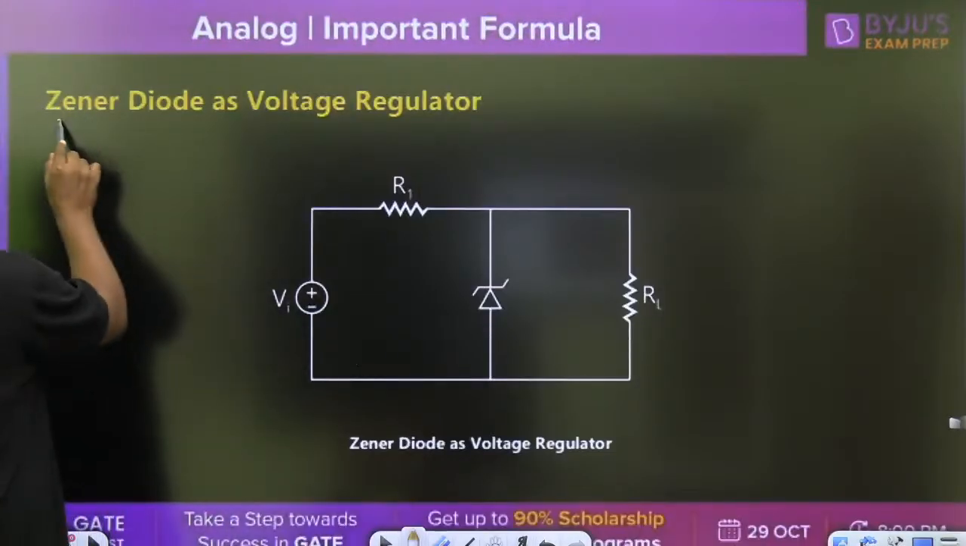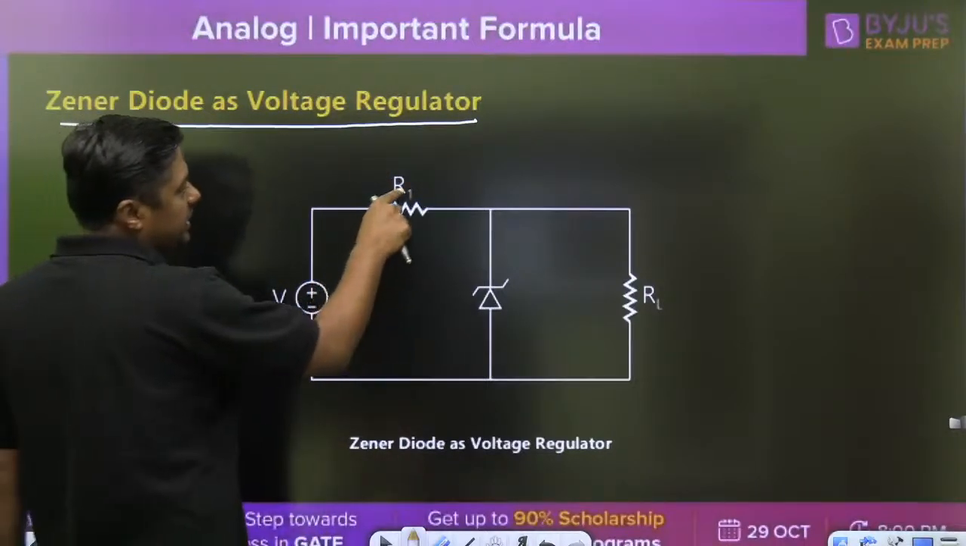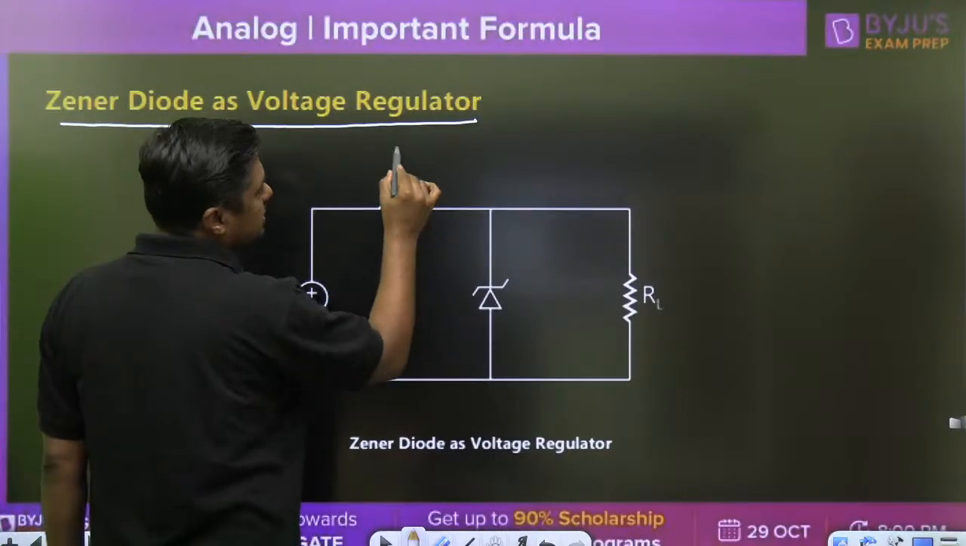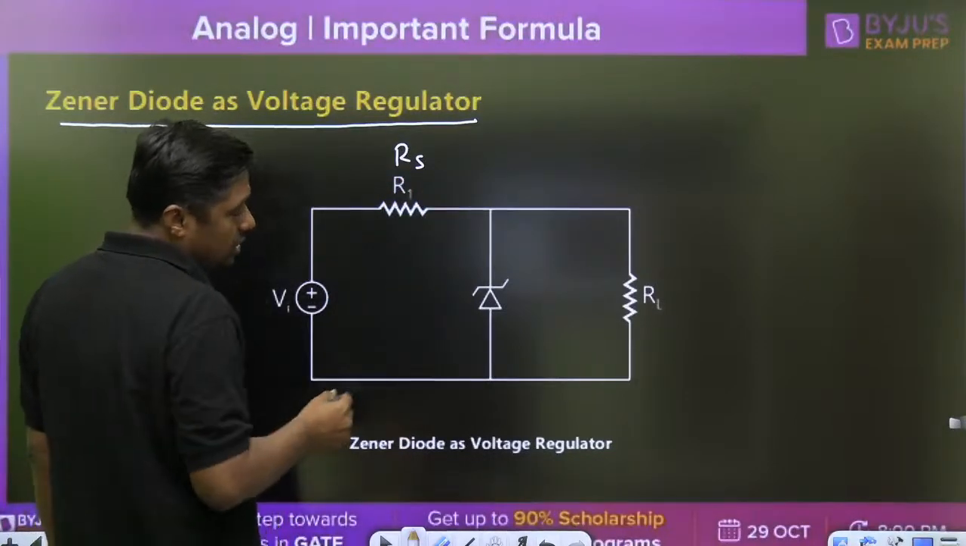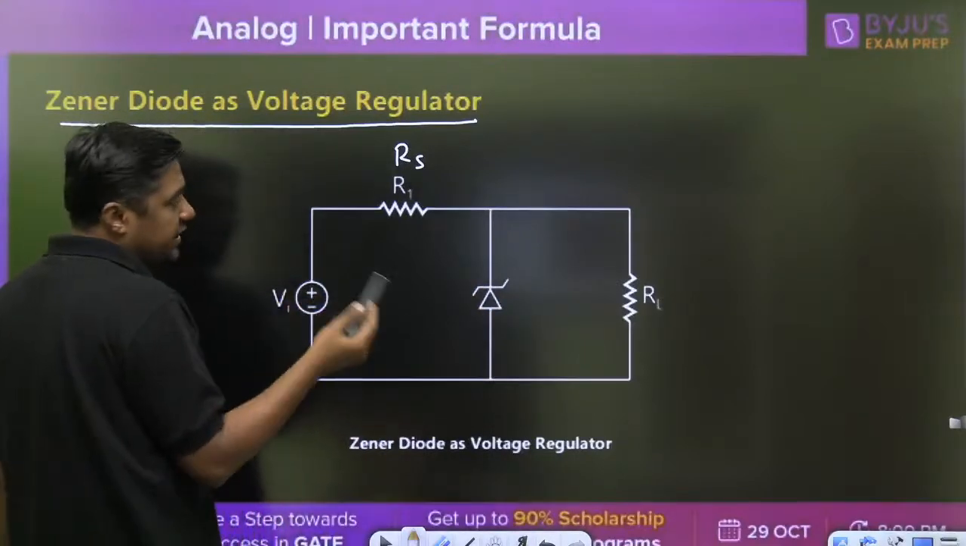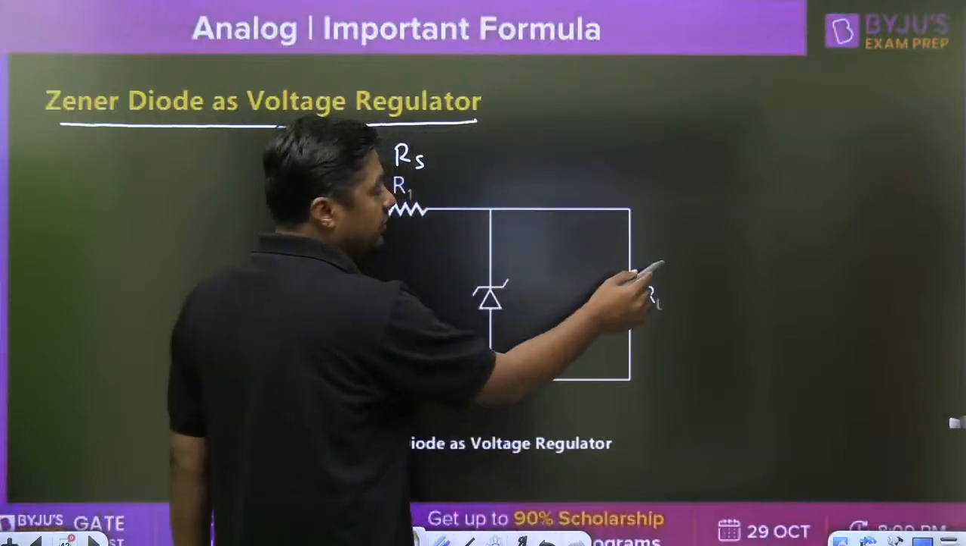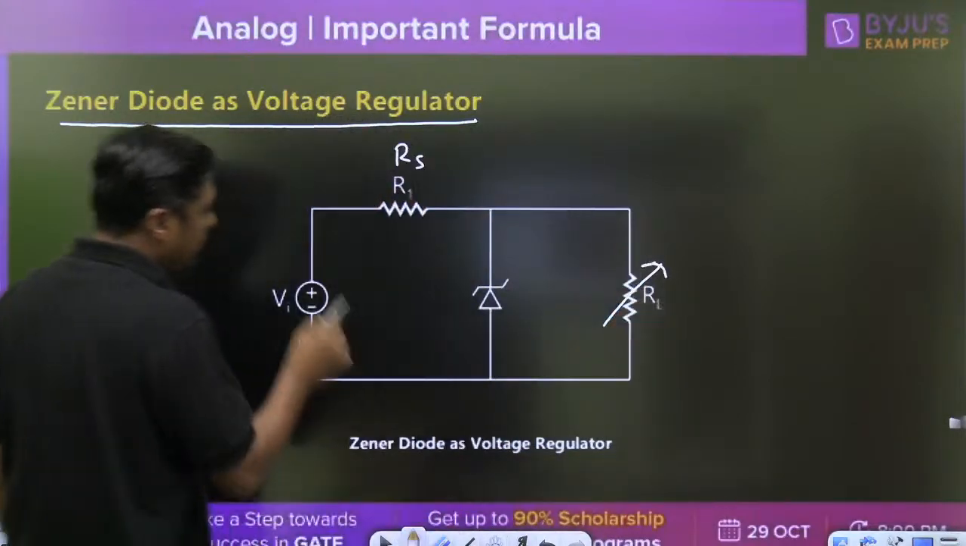First of all, Zener diode as a voltage regulator. Here we are connecting one limiting resistor, that is R1 or RS, sometimes written as series resistor RS. Here we are connecting a Zener diode parallel to the RL. This is the standard circuit for voltage regulator.